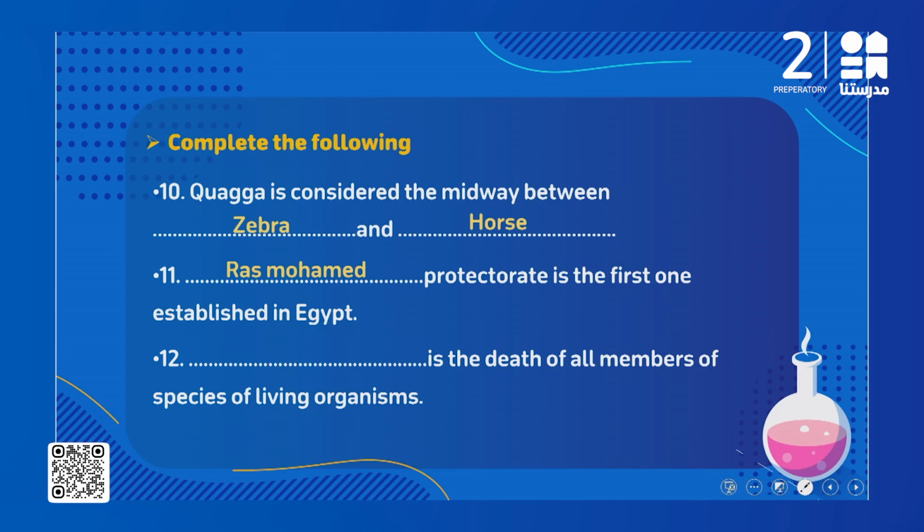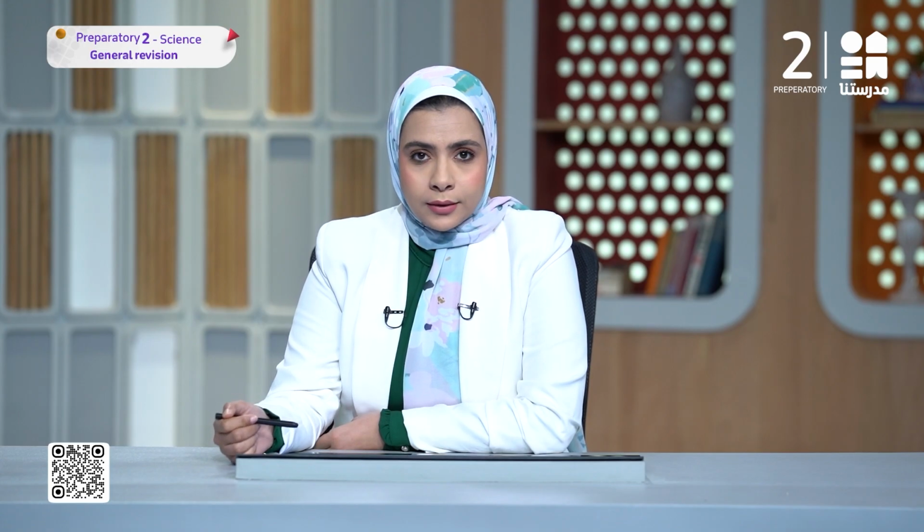Okay, what about the death of all members of a species of living organisms? When all members of a certain species die out, in this case we are going to say that this species is extinct. So this is the definition of the word extinction. Extinction is the death of all members of a certain species of living organisms.